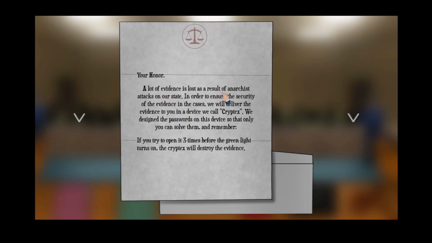A lot of evidence is lost as a result of Anarchist's attacks. In order to ensure the security of the evidence, we will deliver the evidence to you in a device we call Cryptex. We designed the password on this device so that you can solve it. Remember, if you try to open it 3 times before the green light turns on, the Cryptex will destroy the evidence.